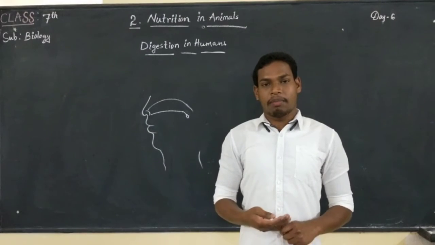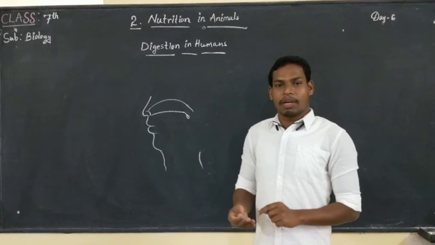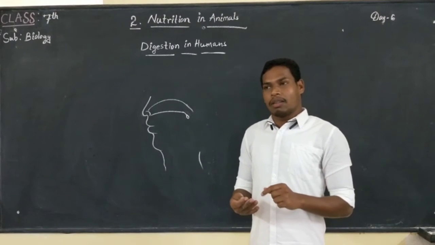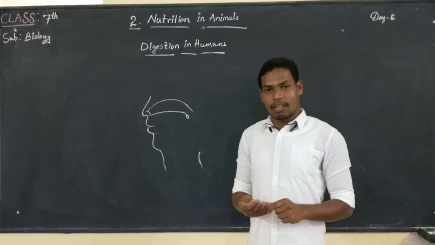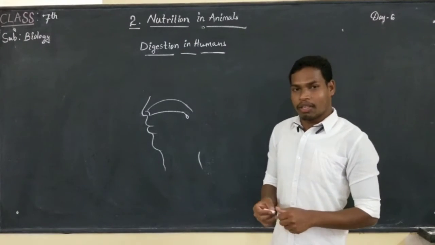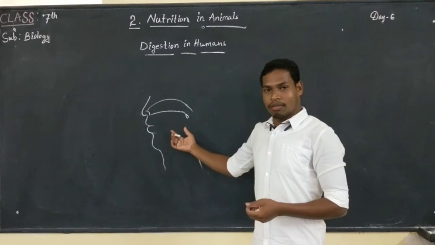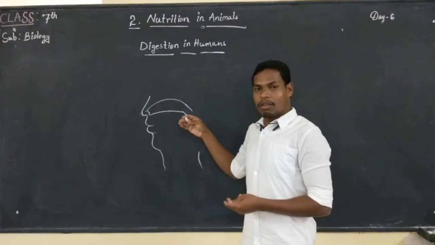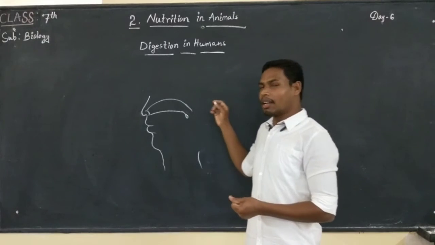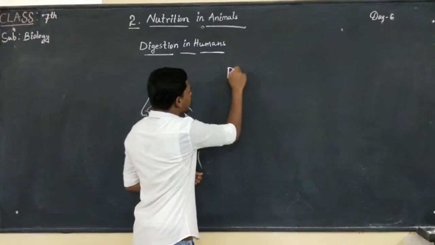Hi students, we completed the buccal cavity in the previous video. In the buccal cavity we saw the teeth, tongue and salivary glands. Today we are going to discuss the lower part of the buccal cavity, or below the floor of the buccal cavity. First we are going to discuss the pharynx.